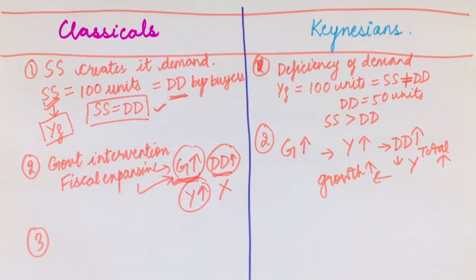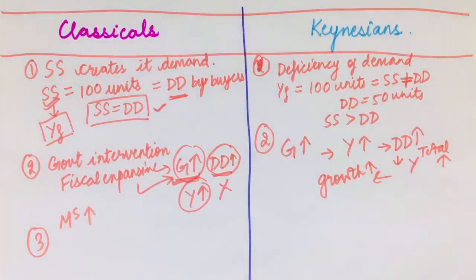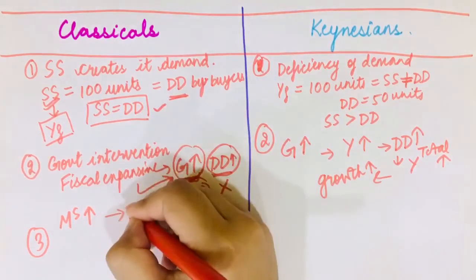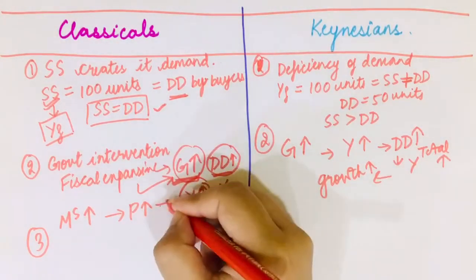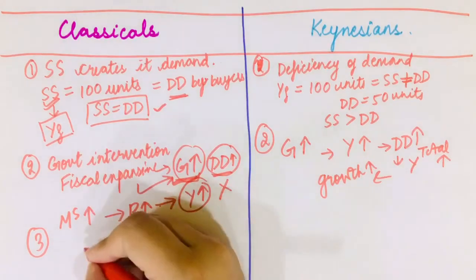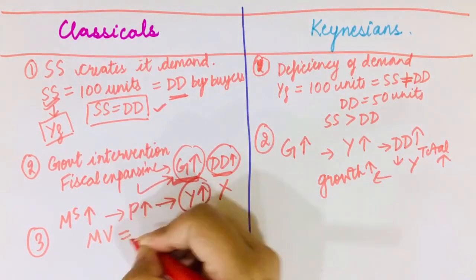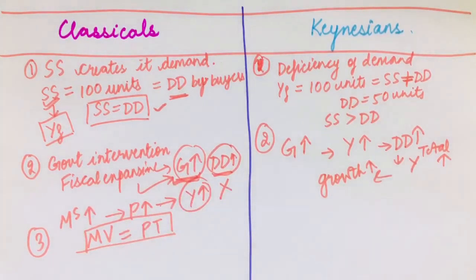The classicals said that if a government increases money supply, it would affect nothing but only prices. So prices would rise and output again would not be affected. Why does it say this? It is based on the famous quantity theory of money, MV is equal to PT. This is the equation of exchange given by the classicals.